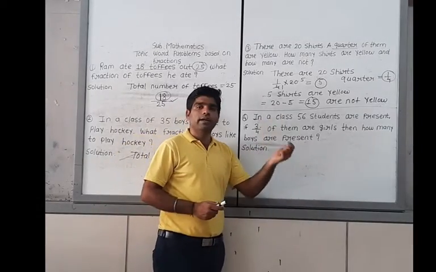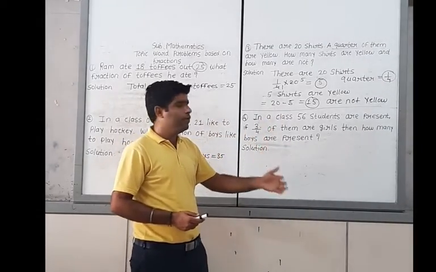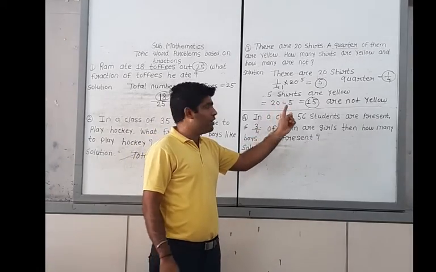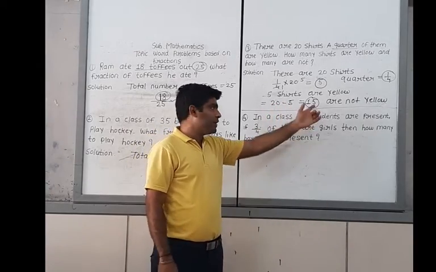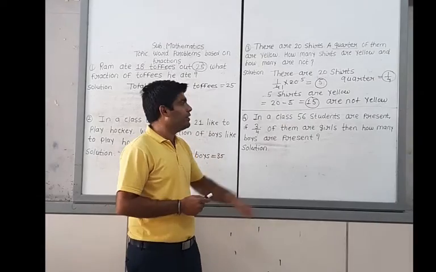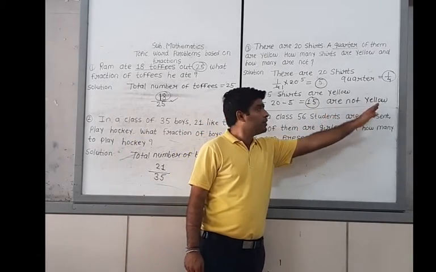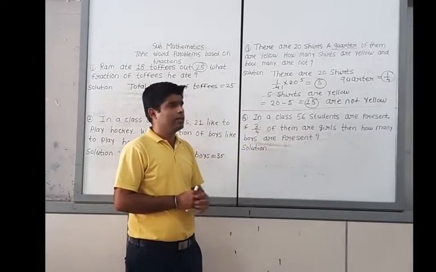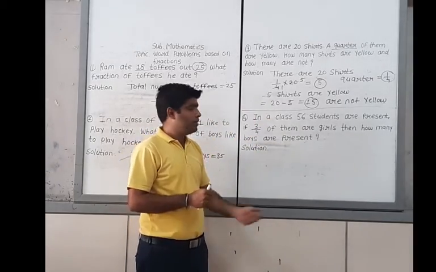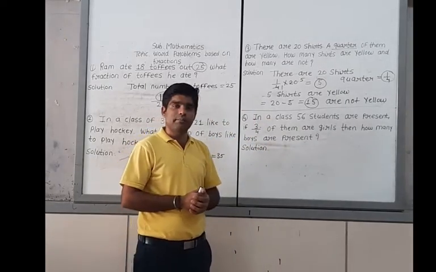And you have to find how many shirts are not yellow. It means here it will be 20, and you have to subtract 5. Definitely your answer will be 15. It means that 15 shirts are not yellow. This is our final answer. Now let's start with the next example.